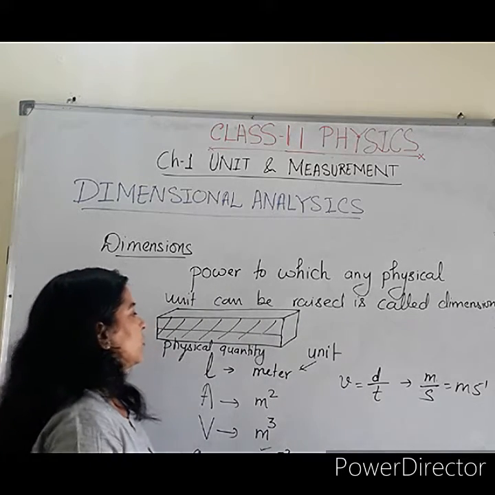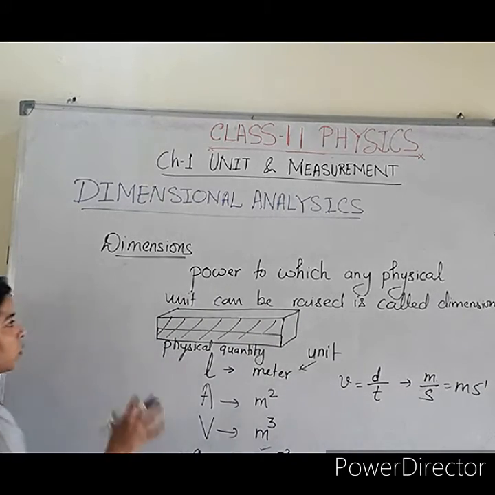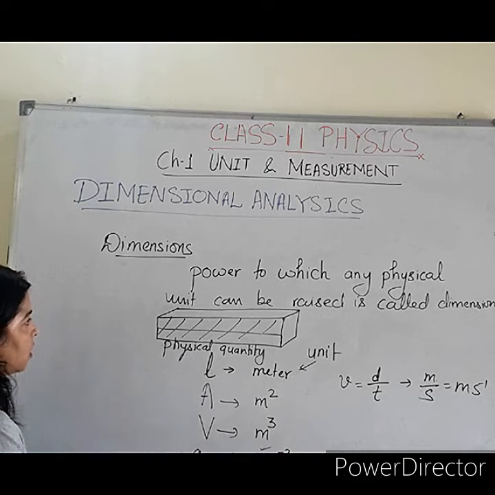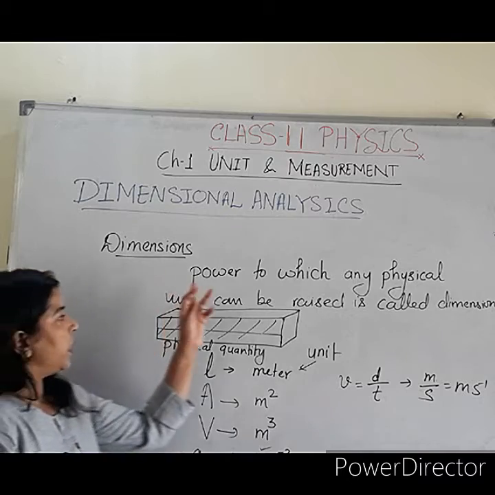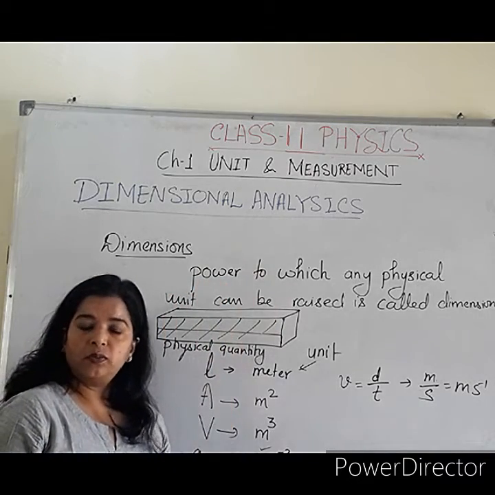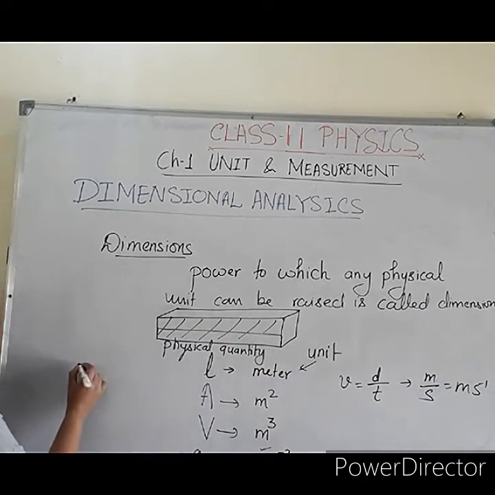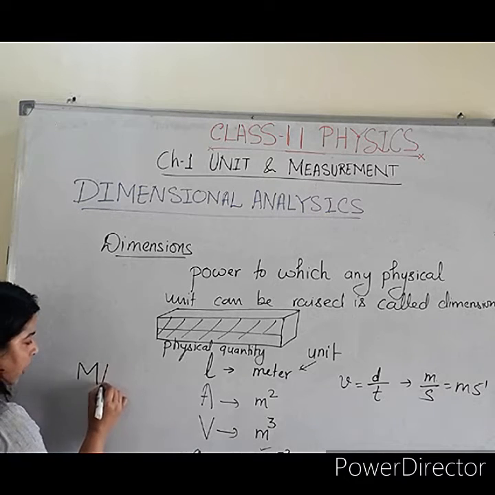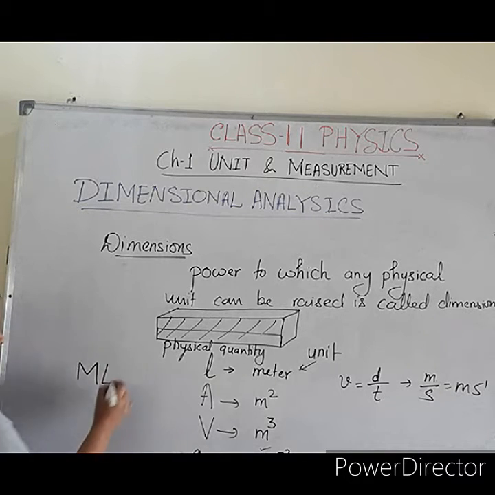Okay. So we can measure any physical quantity in terms of the physical unit by taking the power of that unit, and this can be represented in terms of M. M here is not meter, it is mass. L here is length and T here is time.